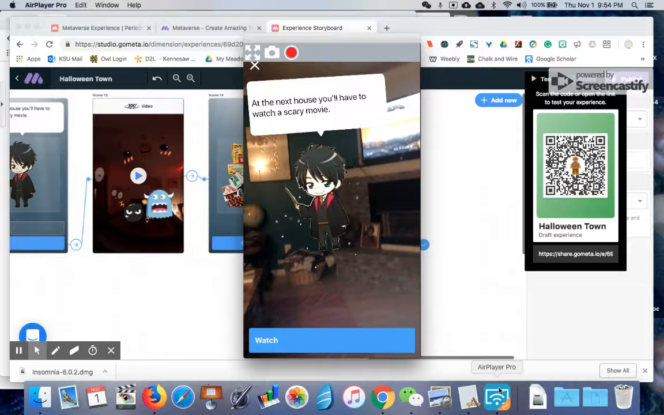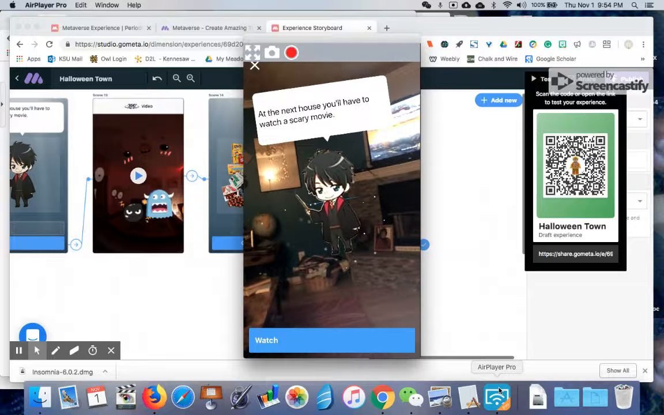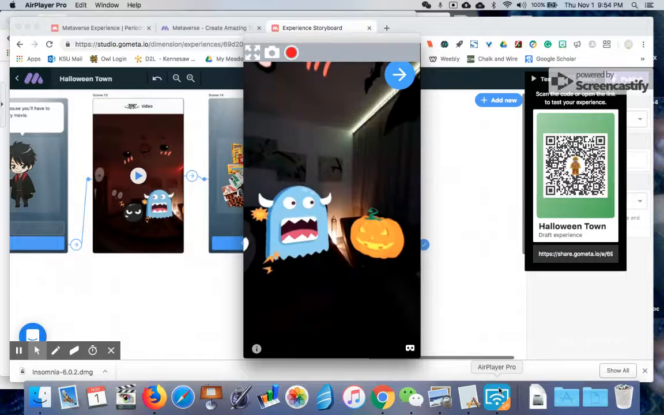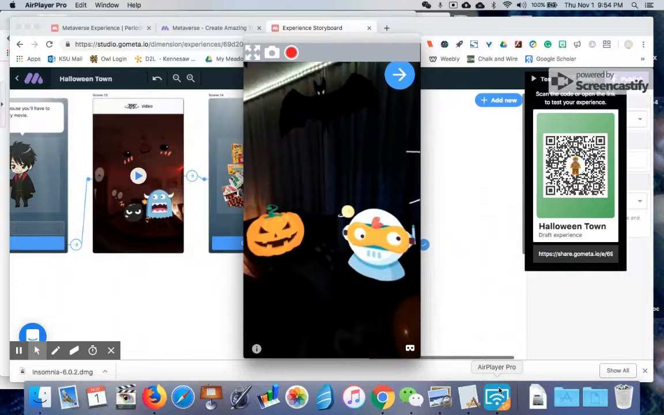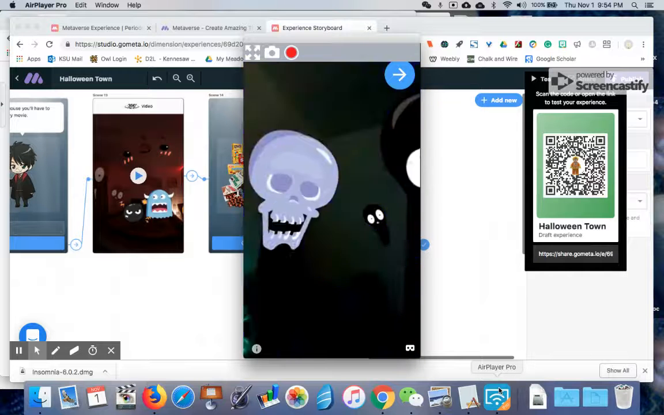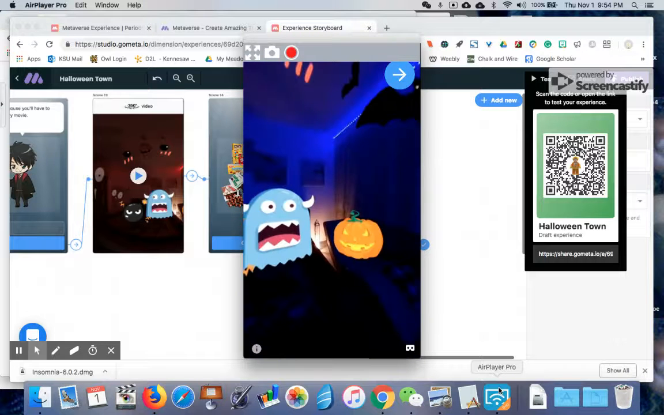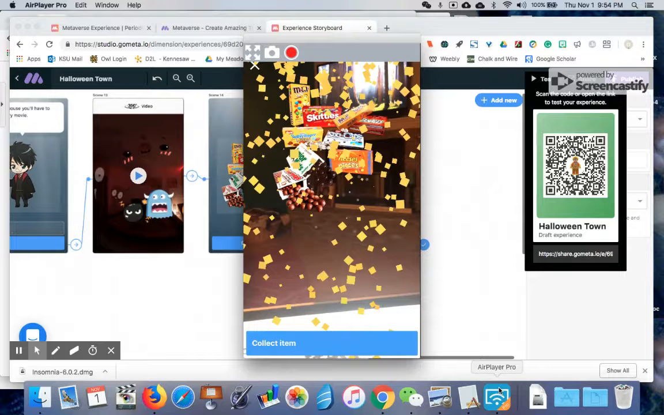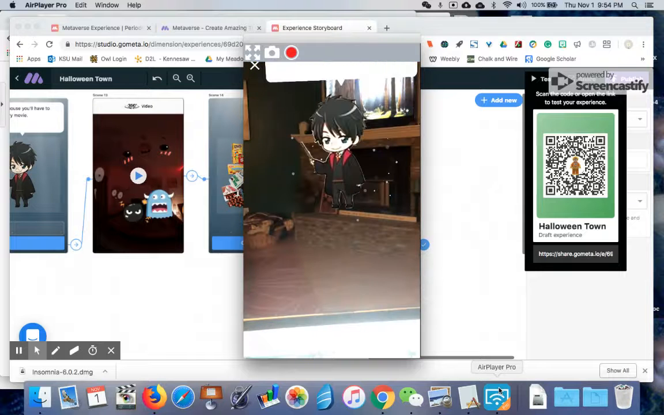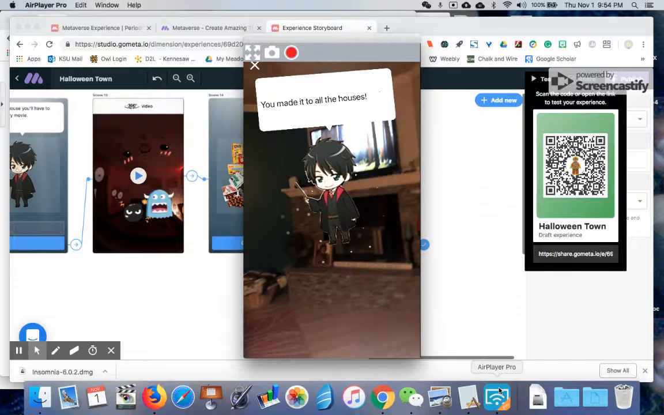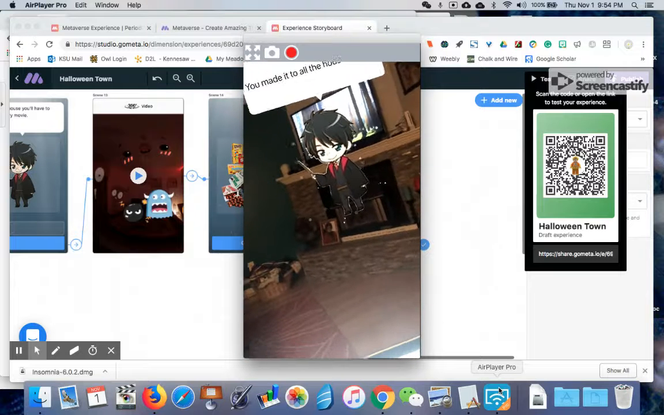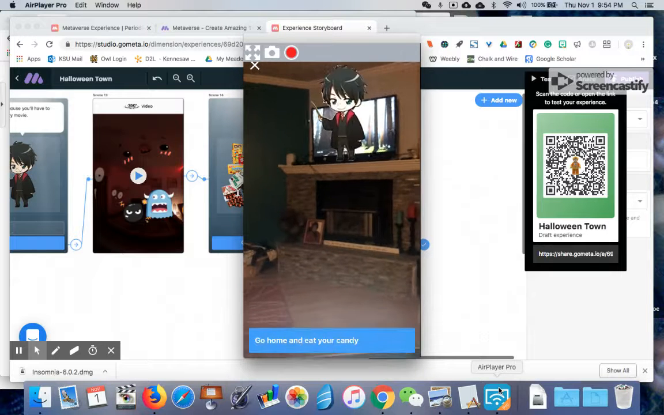All right, there's our little Harry Potter character that we just added. And here is the video scene that we loaded, and it's kind of like a 360. You can spin your camera around and see it. Once we're finished with that, we get our last piece of candy, and it says we made it to all of the houses. All right, and then we eat our candy and go home.